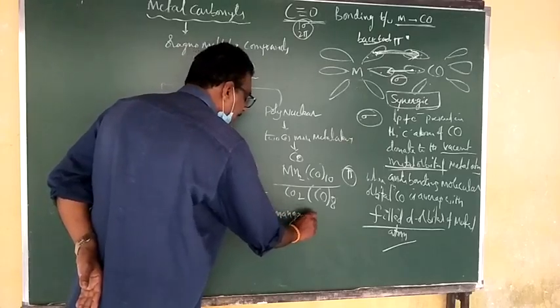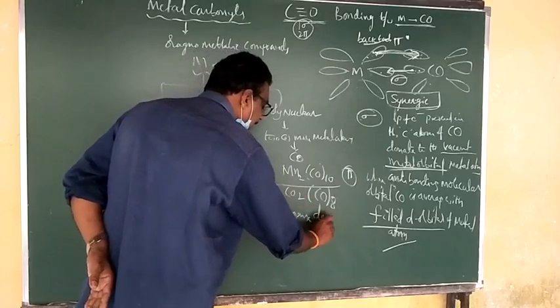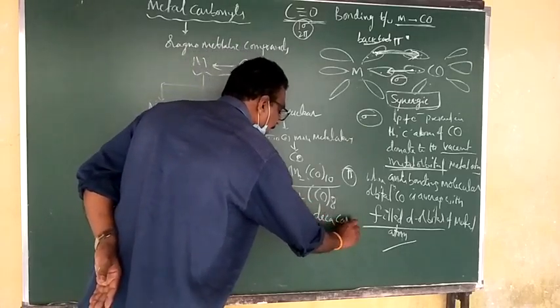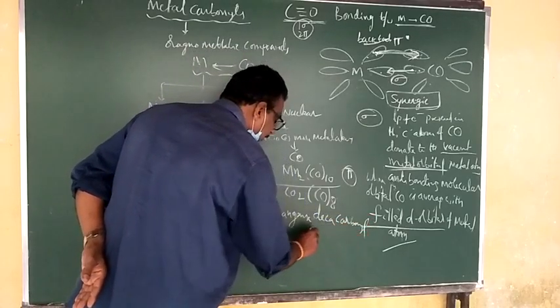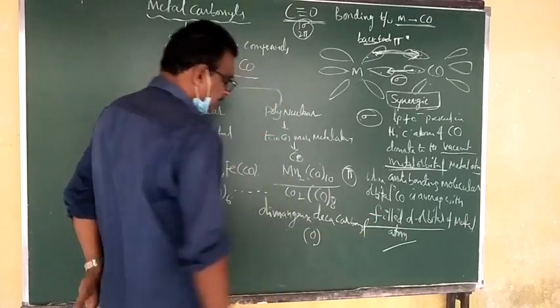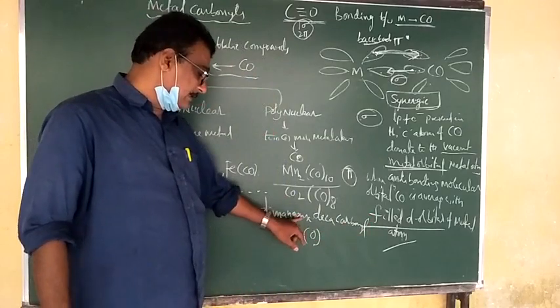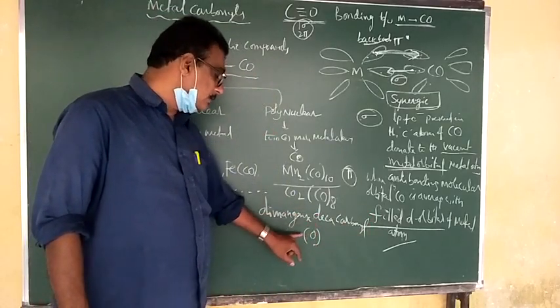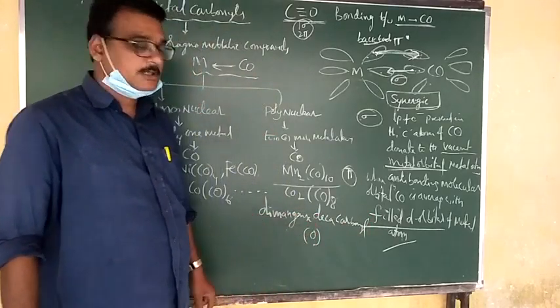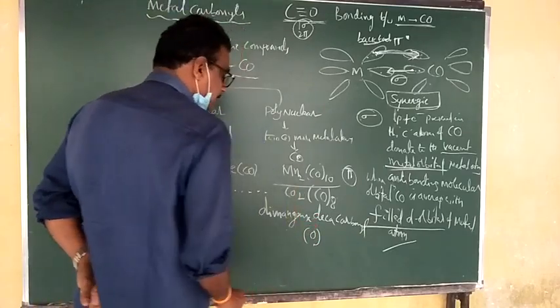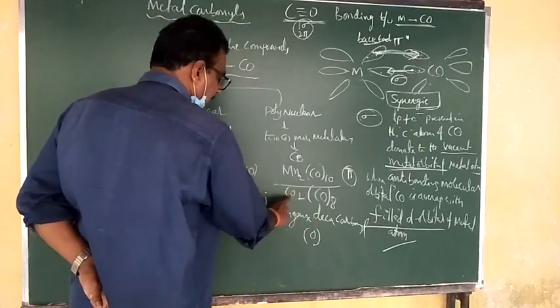Dimanganese decacarbonyl(0). So this is the IUPAC nomenclature. What is the name? Dimanganese decacarbonyl, with 0 oxidation state. Now what is the name of this one?